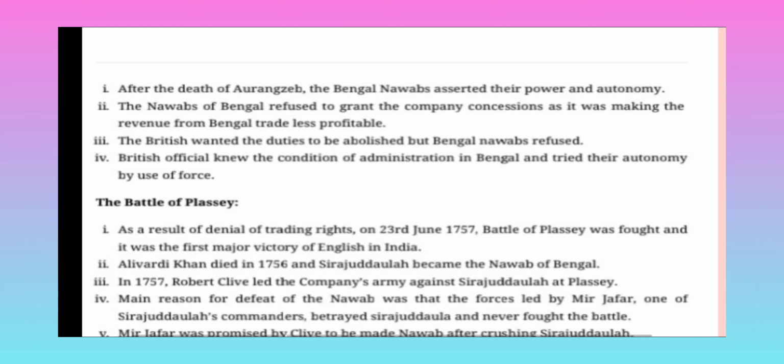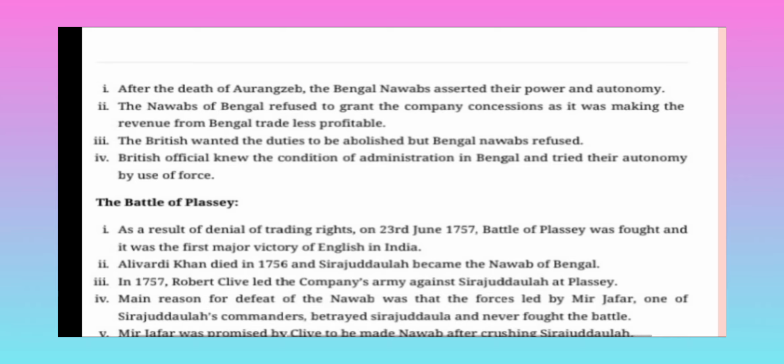So the company was continuously demanding more and more privileges. The Nawab of Bengal refused to give the concession because it was making the revenue of Bengal less profitable. British officials knew the condition of administration in Bengal and tried to assert their autonomy by use of force. So they were ready to fight with the Nawab of Bengal.